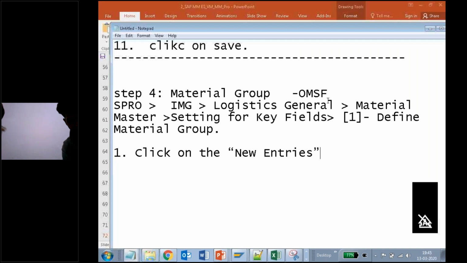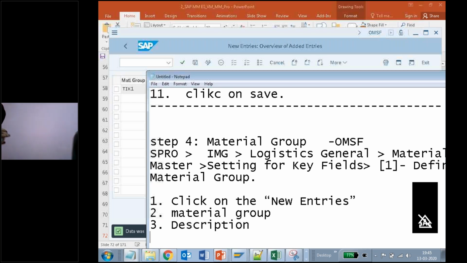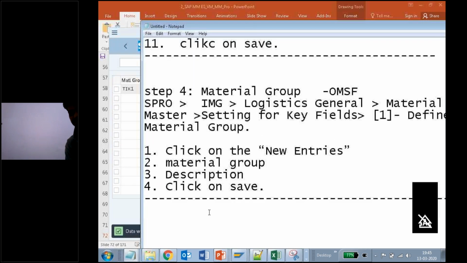Okay, click on new entry. Second point: material group, and some description. Material group and description. And after that, fourth point is click on the save button. Clear? This is also done. Successfully, we completed all our 4 steps. Clear? All our 4 steps are done.